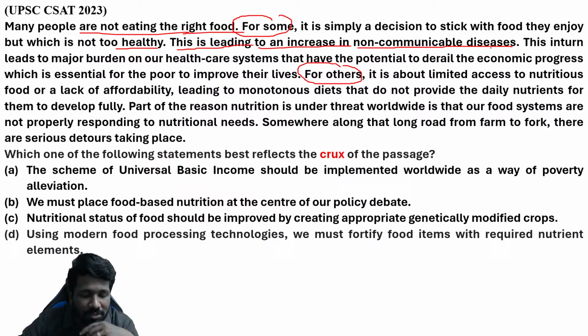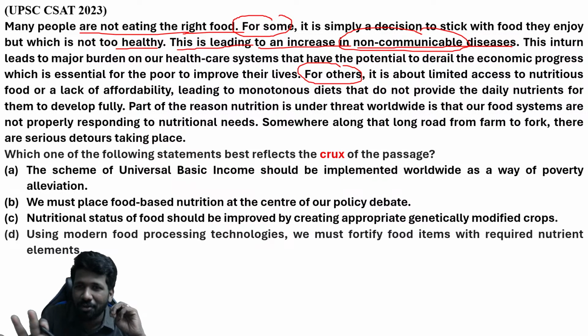Okay, non-communicable disease means a disease which is not spread by contact. For example, if you have COVID, that is a communicable disease. It can spread easily, right? But non-communicable diseases are, for example, diabetes or blood pressure. Because a person with BP is near to you, you don't have an extra chance to have BP or diabetes. So that is an example of a non-communicable disease. Okay, let me tell you one thing. When you see this passage for the first time, in case you don't know about non-communicable disease, don't worry too much about it.